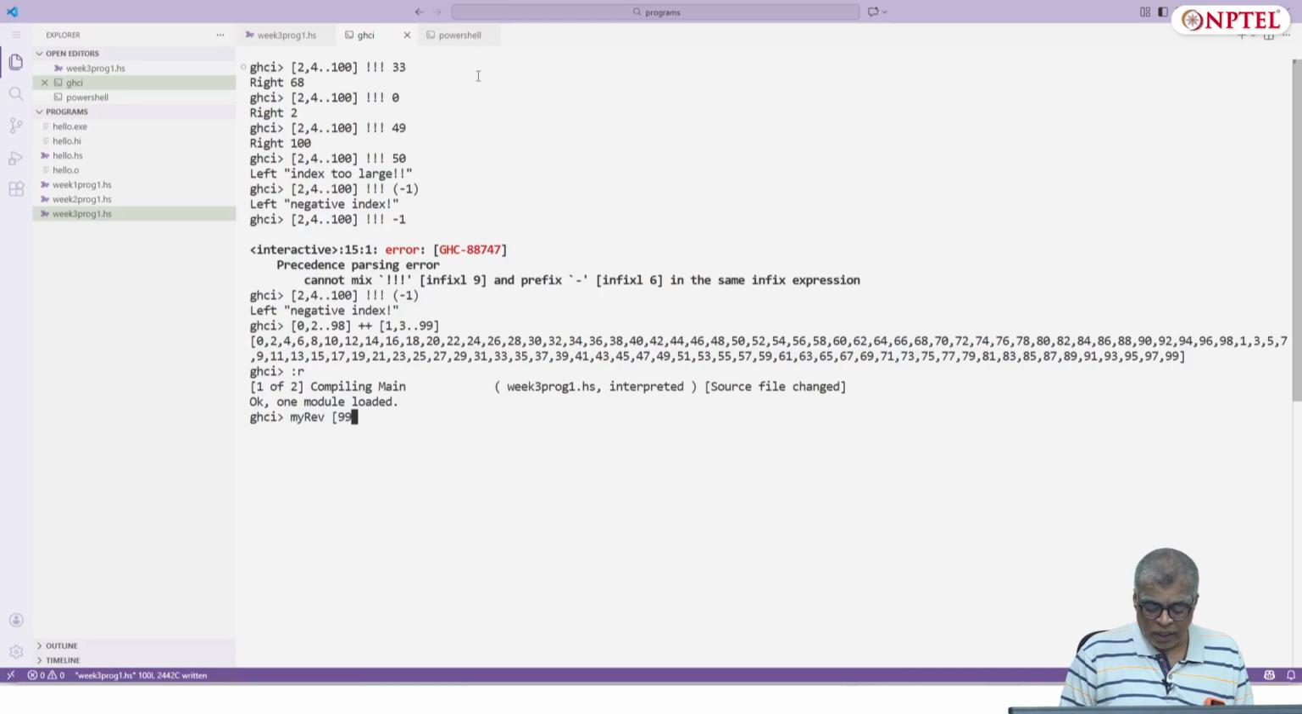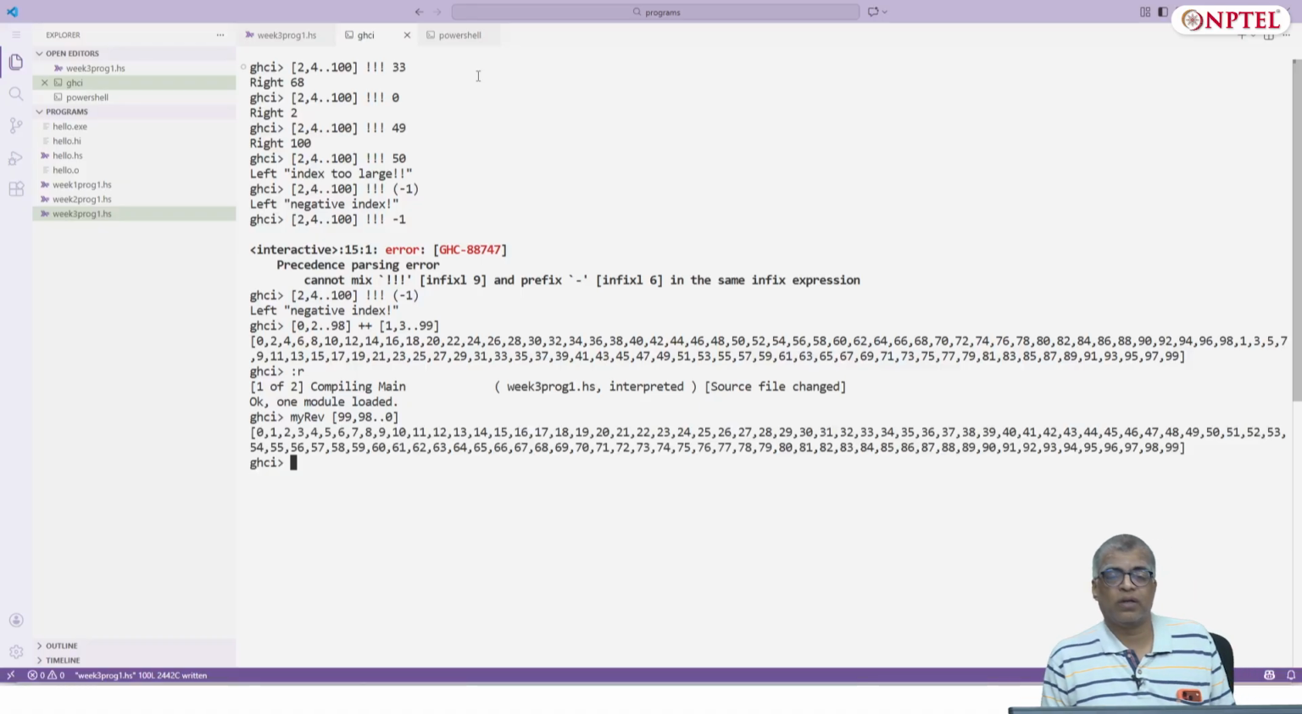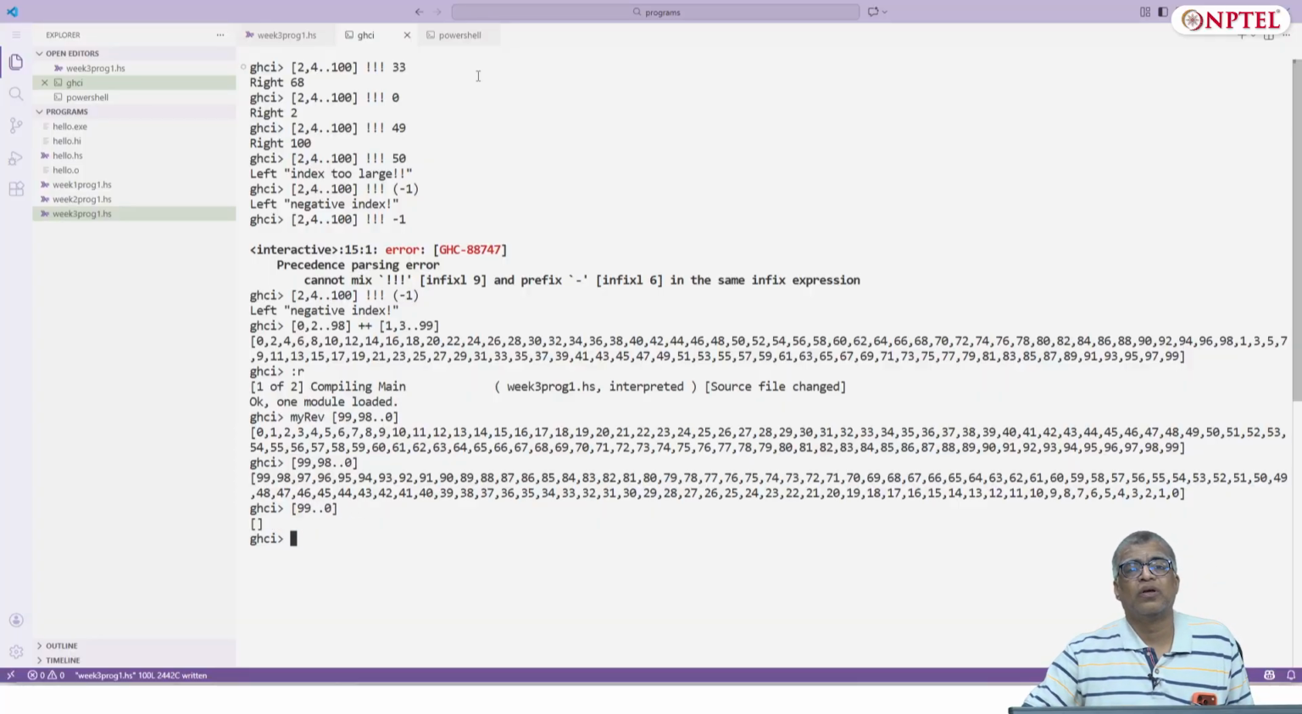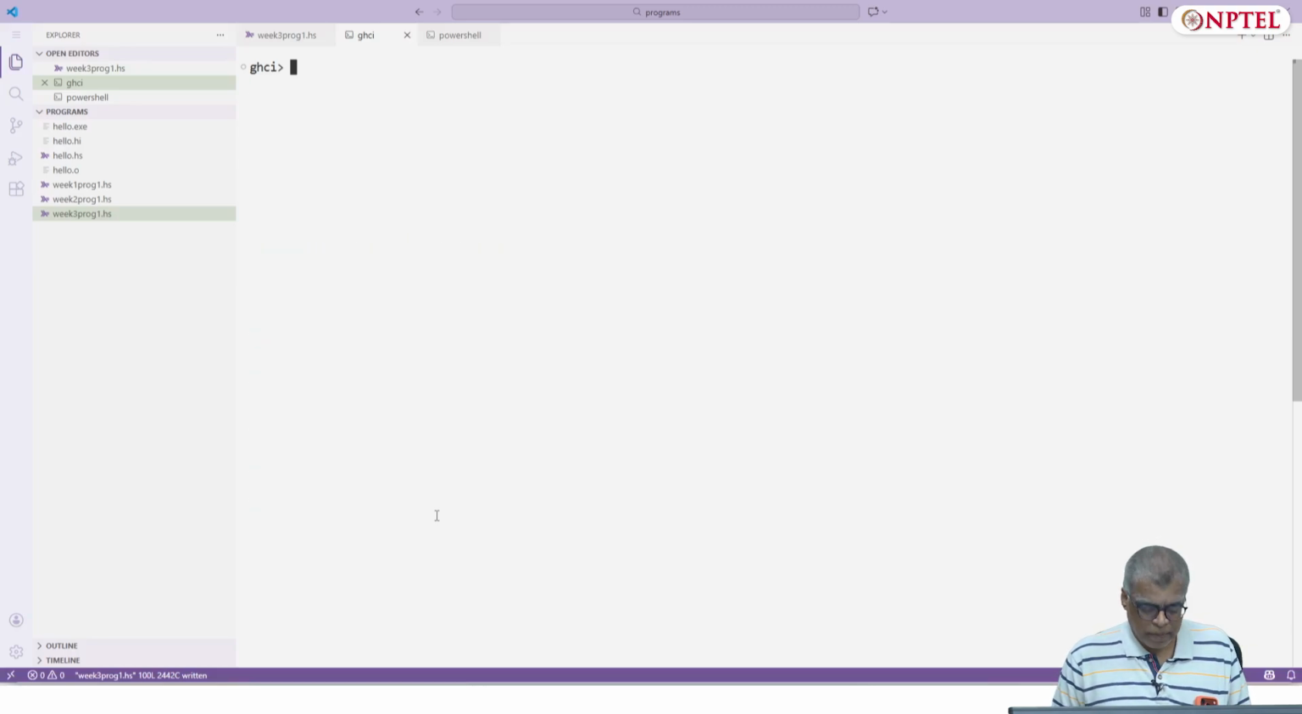I could just reload the file and just say my reverse of, let's try 99, 98 dot dot 0, and reverse of this should be 0 to 99, right? So notice how if I just say 99, 98 dot dot 0, I'll get the whole list in reverse. But if I forget the 98, I'll get the empty list. Okay, so this is something that you need to remember when you use descending lists.